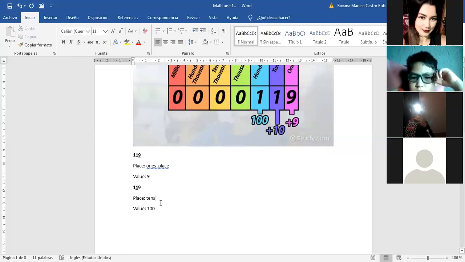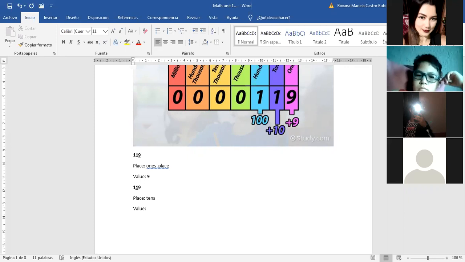In this amount, we have the same one, 119. What is the place? Okay, this one is for David Rivera. David, what is the place of the number 1? The one that is underlined. Tens. Exactly. And tell me the value of the second one that is underlined.